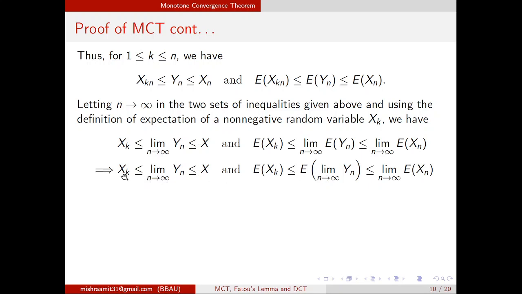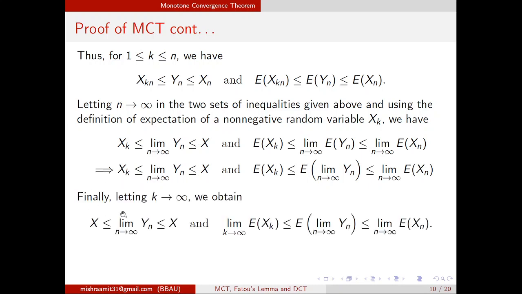Now further, we take the limit k tends to infinity. Now you know that Xk is a sequence which converges to X. This X is as it is, there is no k, so it will remain as it is. This expected Xk, we do not know where it will converge, but I can write it down as limit k tends to infinity Xk, and there is no k here, so it will be as it is. Now you see carefully what we are writing: X is less than or equal to limit Yn, which is less than or equal to X. That means limit Yn is nothing but capital X.